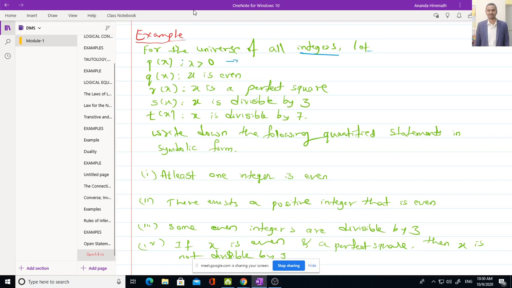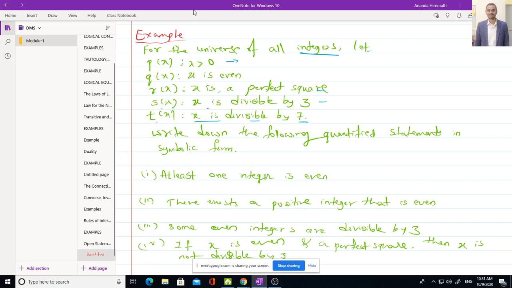It is one open statement. Then Q of x is another open statement which says that x is even. Then R of x means x is a perfect square. S of x means x is divisible by 3. T of x means x is divisible by 7. These are the different open statements he has given.